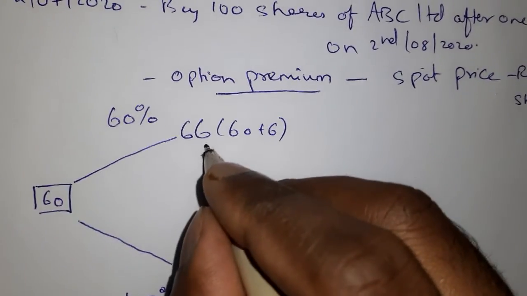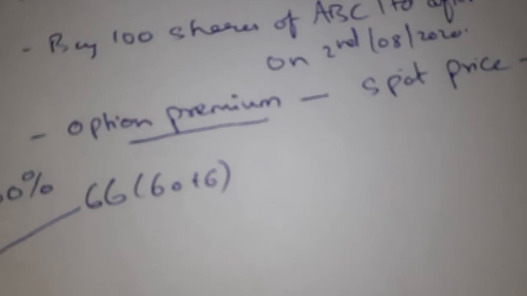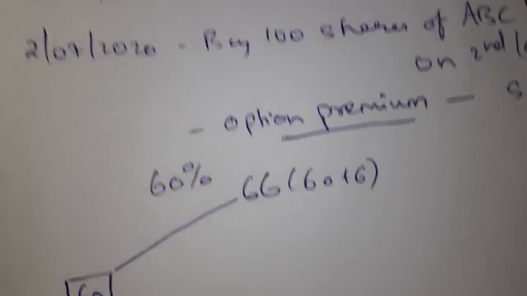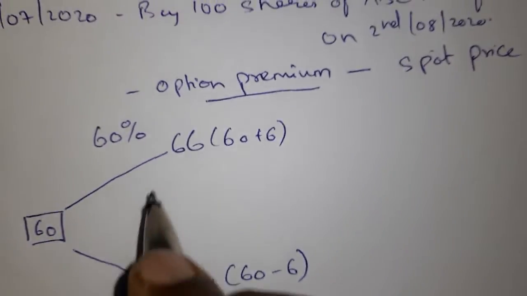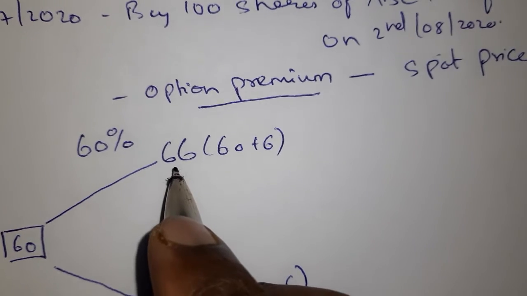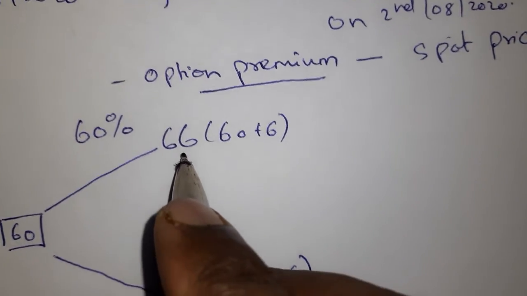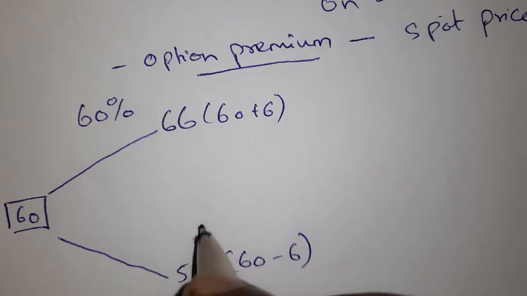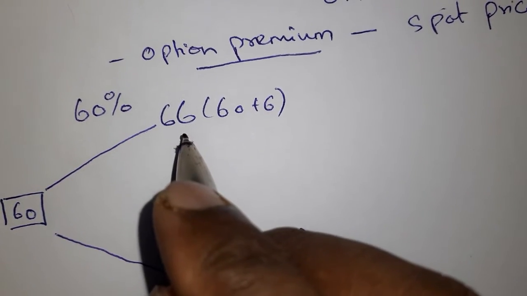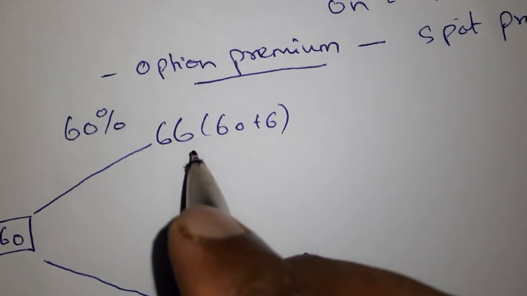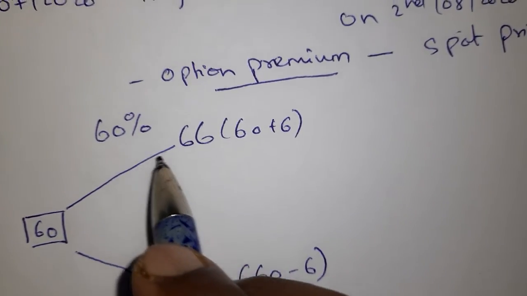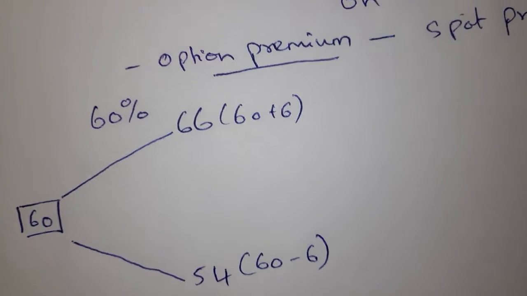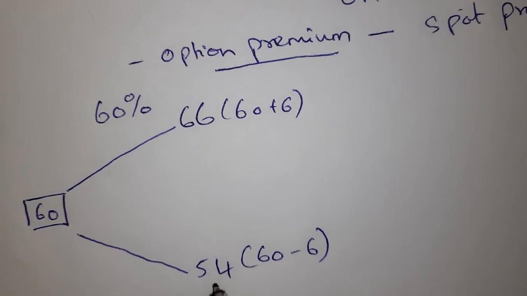The spot price today is 60. We expect after 1 month, on the date of expiry, the price may be 66 or 54, and on that basis we calculate intrinsic value and option premium. I'm expecting 60% to get 66 rupees and 40% to get 54 rupees.